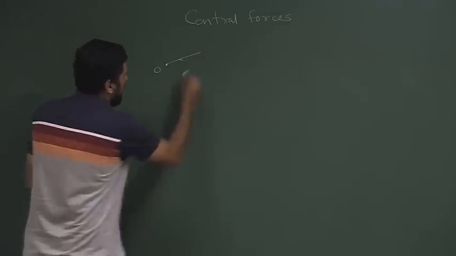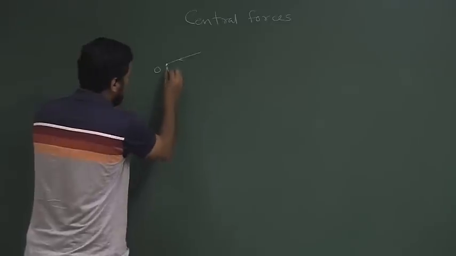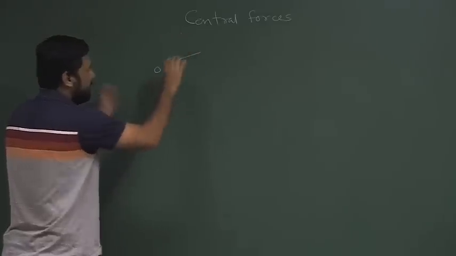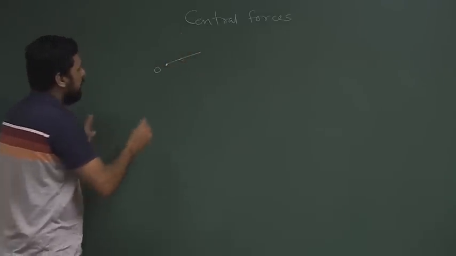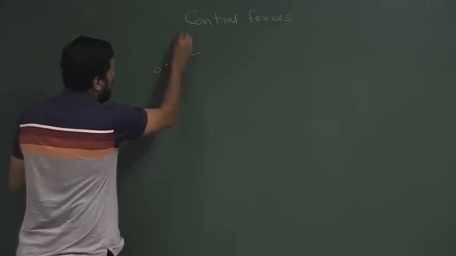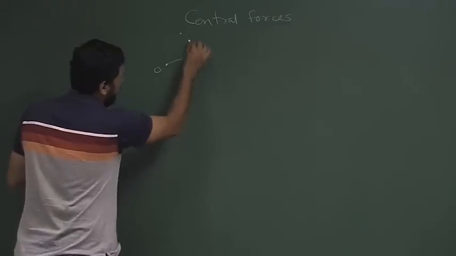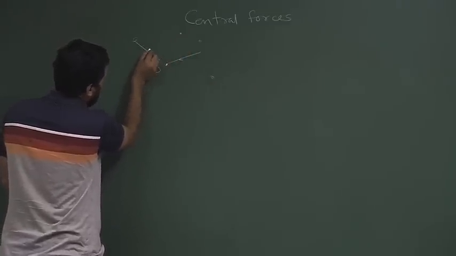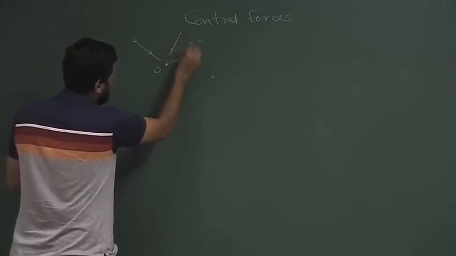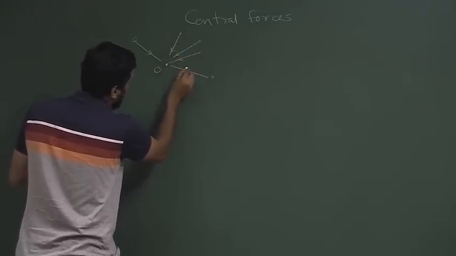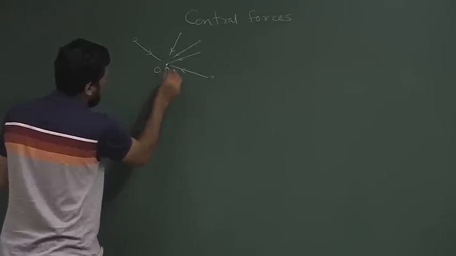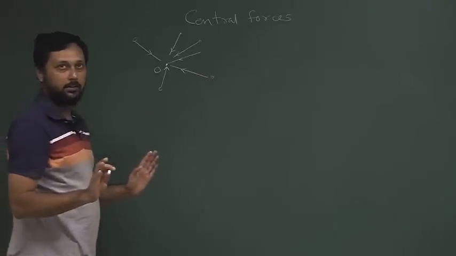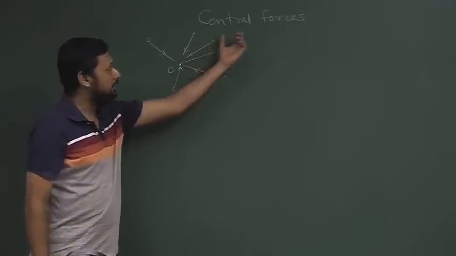Let us say there is a force field with the origin O and there are some particles moving in this system. Now, if the force on this particle, wherever it is, does not matter if it is here or here or here, is always pointing towards this fixed point, or if it is pointing out of this fixed point, that is also a valid central field. So, these are called the central forces.